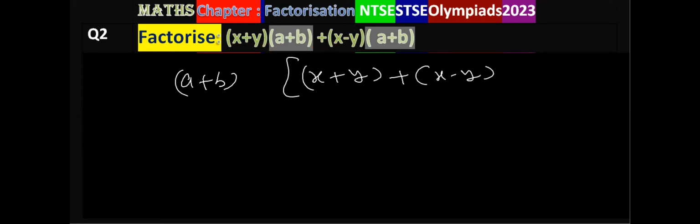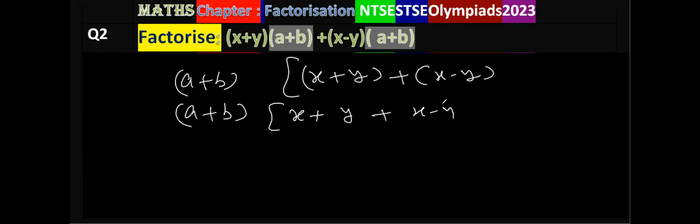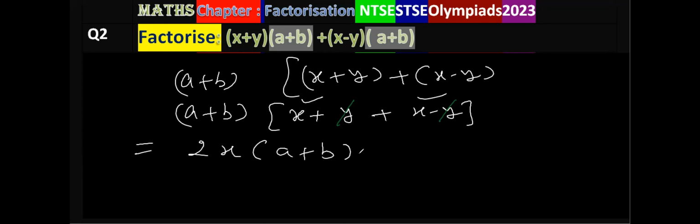You further simplify. (a plus b) as it is, open the bracket, that is x plus y plus x minus y. You will see that plus y and minus y cancel out. So x plus x, that is twice of x, multiplied by (a plus b). And this is the answer of this question.